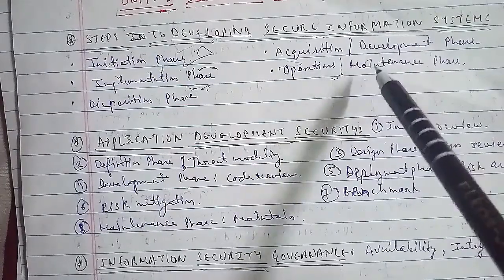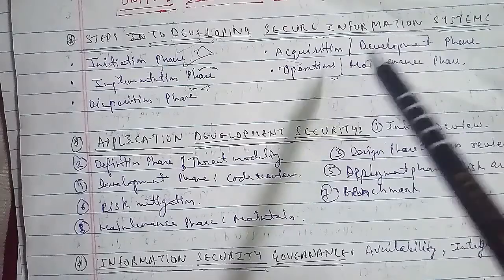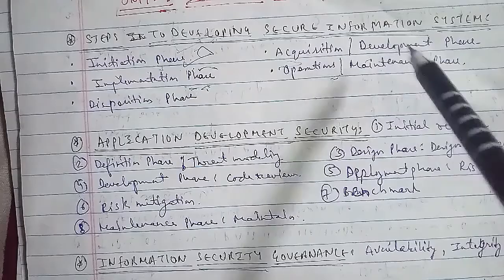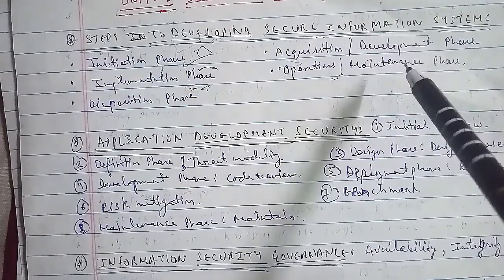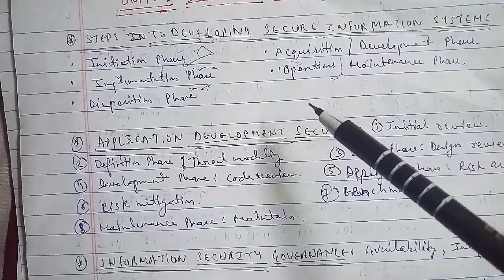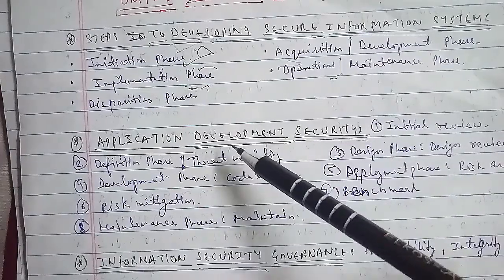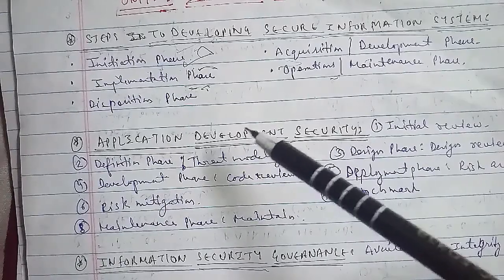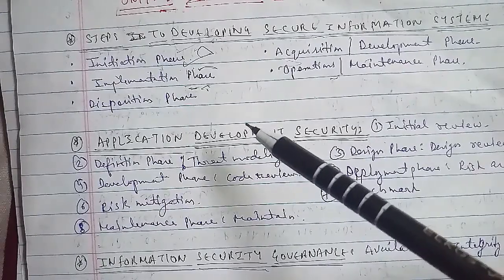Then we have another one that comes under the operations and maintenance phase as well. These were the categorizations under these particular steps of developing secure information systems here. The next phase we have is the disposition phase. In this, there are information preservation, media sanitization, and of course hardware and software disposal.